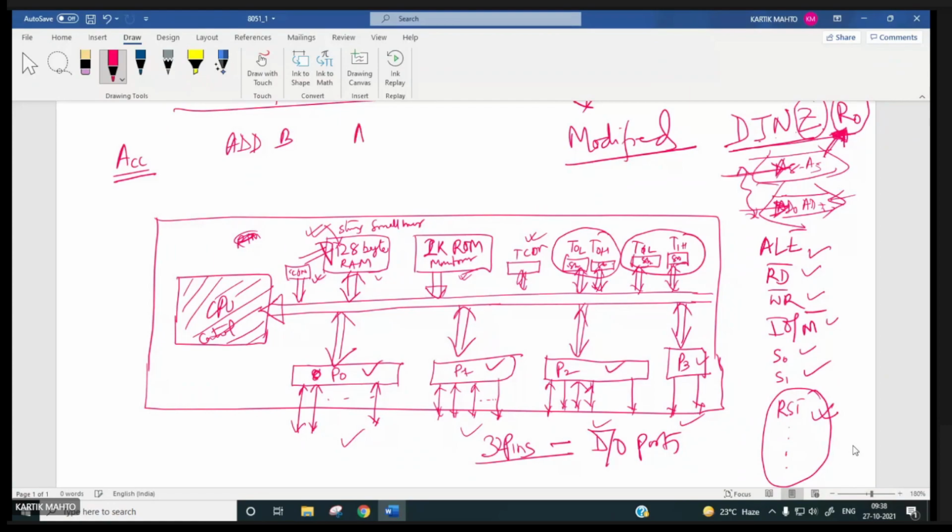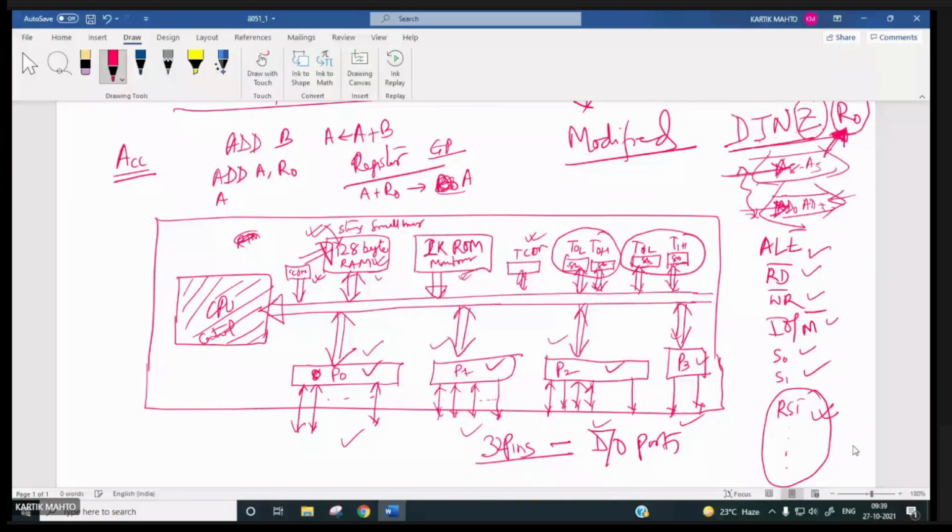A plus B will be done and the result was stored in A. Now here, in fact, all these registers like port 0, port 1, port 2, port 3, or even this 128-byte RAM can be used as general purpose registers. Suppose you write ADD A comma R0, in this case A plus R0 will be done and the result will be stored in the accumulator.